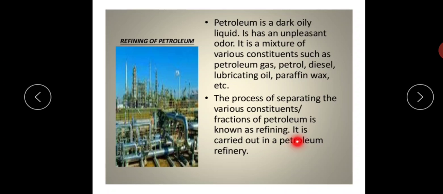It is carried out in a petroleum refinery. So where is it done? It is done in the petroleum refinery. Like how factories are, they have named this the refinery. So how is it done? You can just watch this video to get the idea, children.